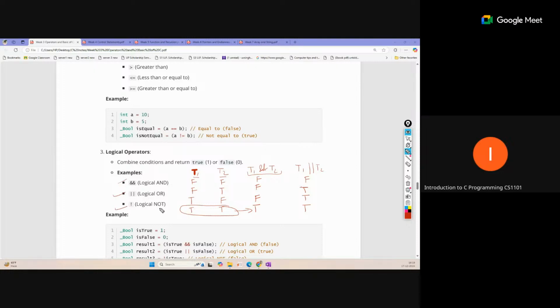Logical NOT is just to revert or change the condition. If we are checking the T1 condition and it is true, and we write NOT T1, the output will revert the condition, so true becomes false and false becomes true. These are the logical operators which we use between conditions to combine them, and that is sometimes required according to our problem. So this is the meaning of the conditional operators. Let's move to the next.